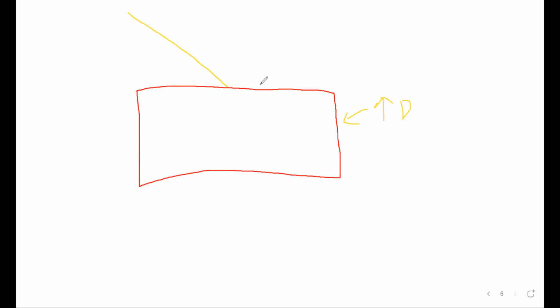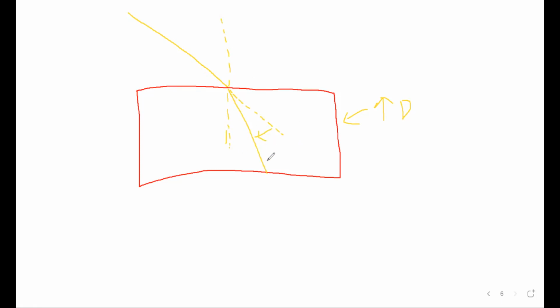Good, it will be slower. And because it is slower, initially, if it were the same speed, it would have been like this, right? But because it is slower, yet again, the lagging behind scenario works here as well. It will bend closer towards the normal. This was the original path. It will bend closer towards the normal here.